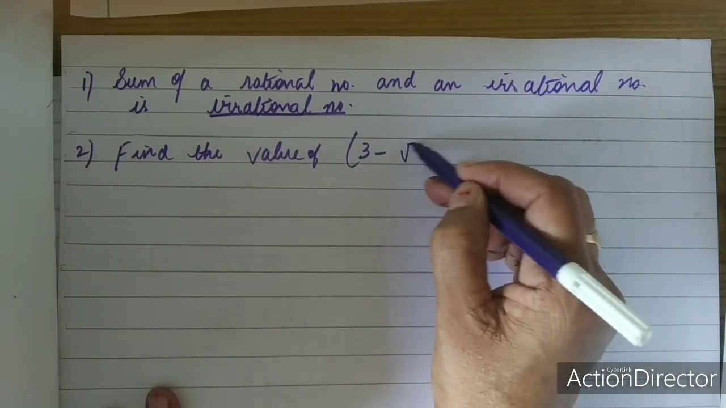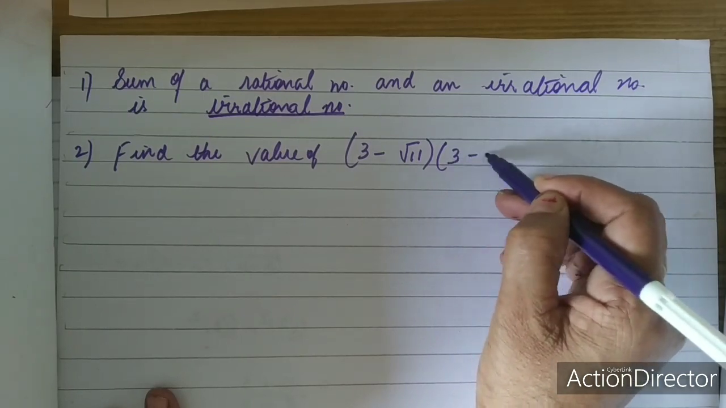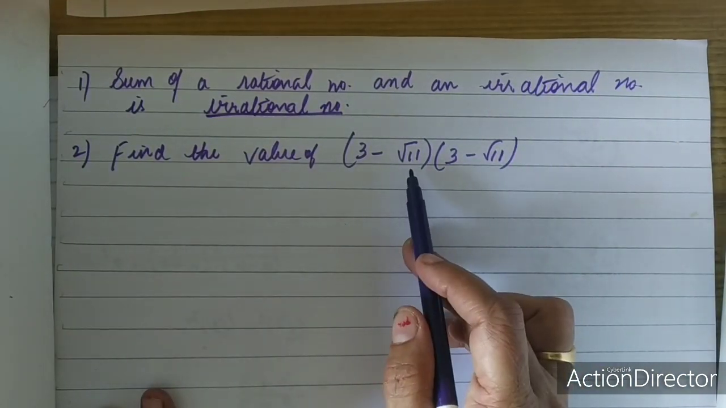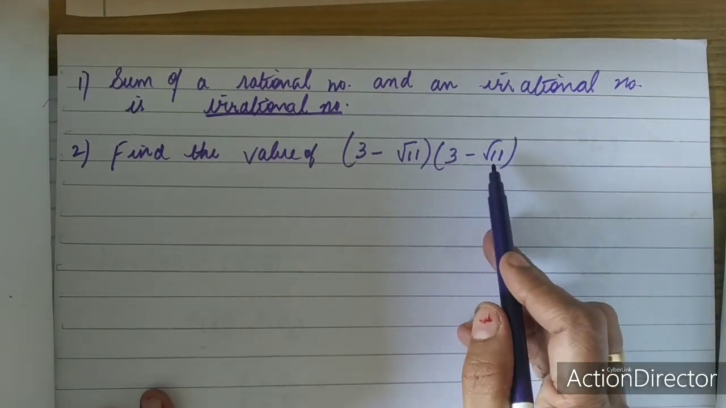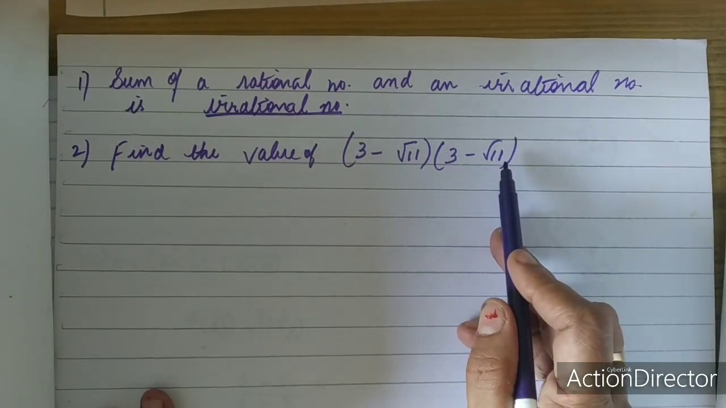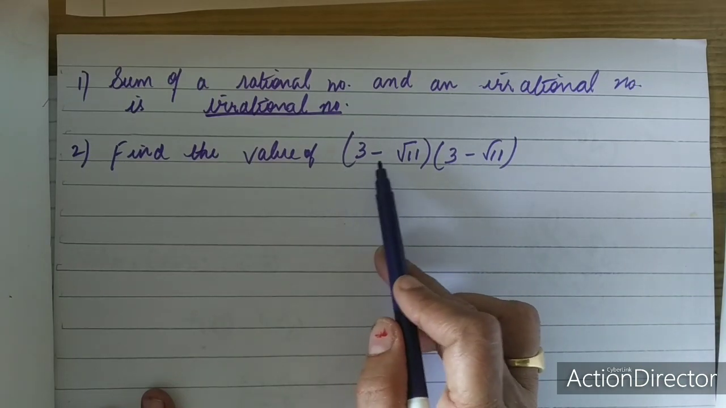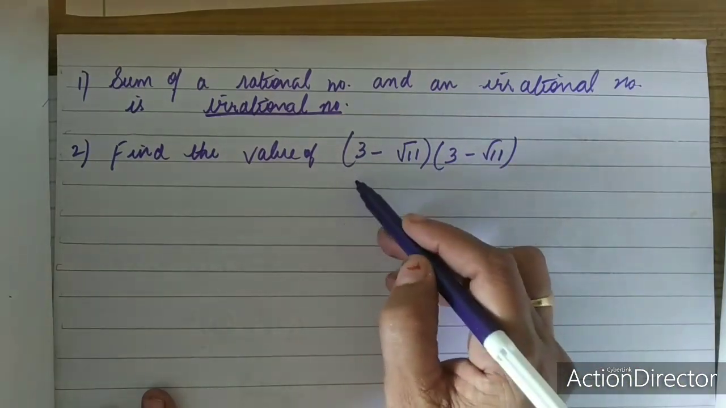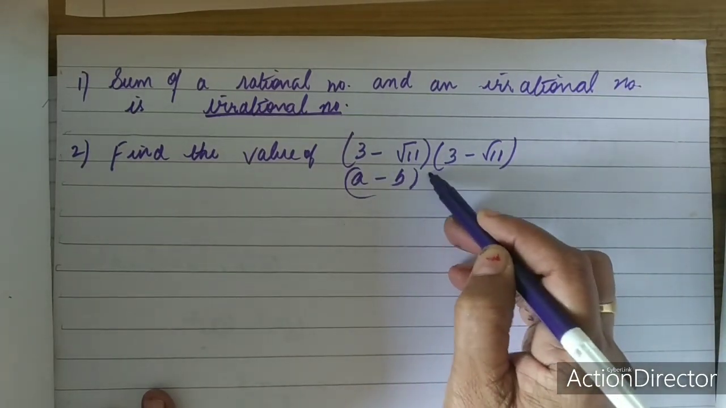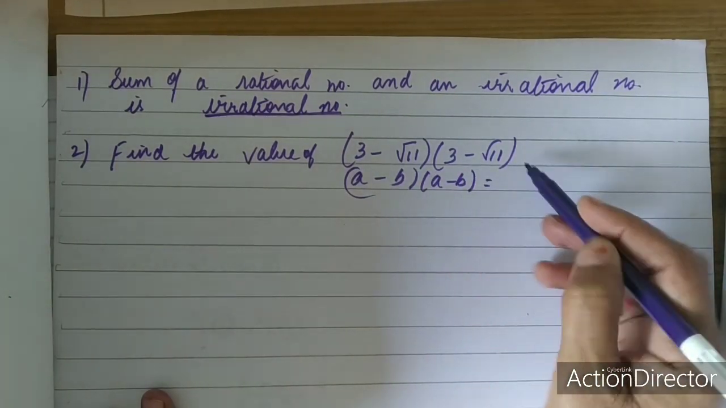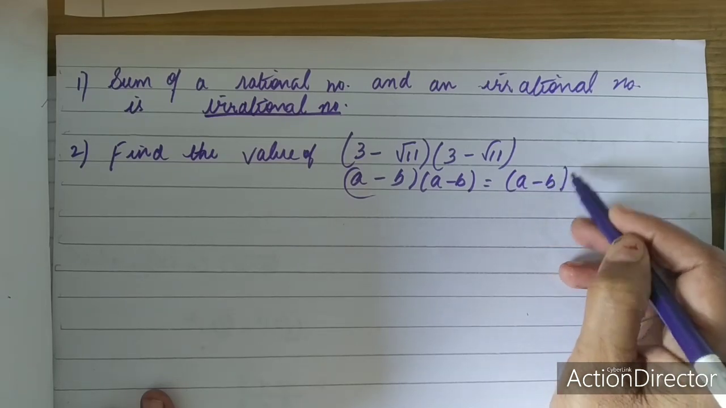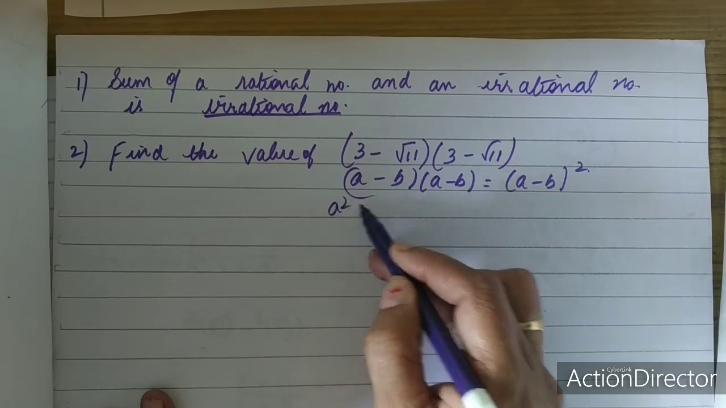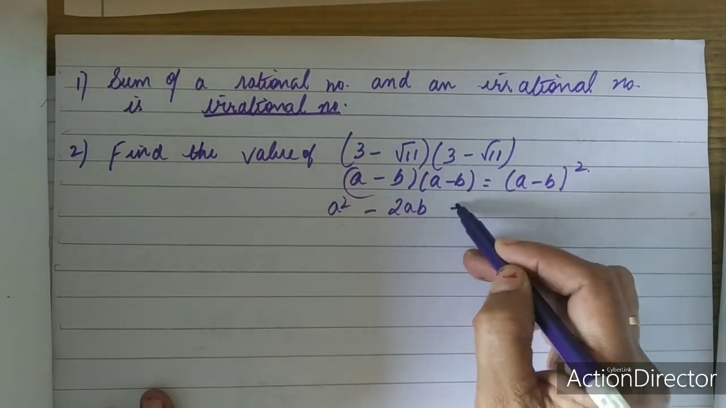Second one, find the value of (3 minus root 11) into (3 minus root 11). So what is this number 3 minus root 11? It is an irrational number. Again you are having 3 minus root 11, an irrational number. So can you find any identity over here? Yes, it is (a minus b) into (a minus b), which can be written as (a minus b) whole square. So what is the identity for (a minus b) whole square? a square minus 2ab plus b square.